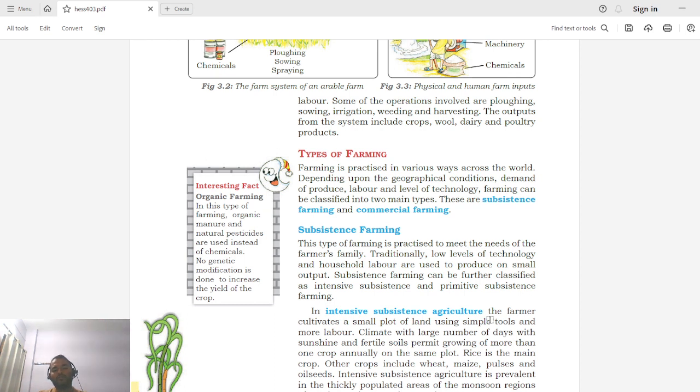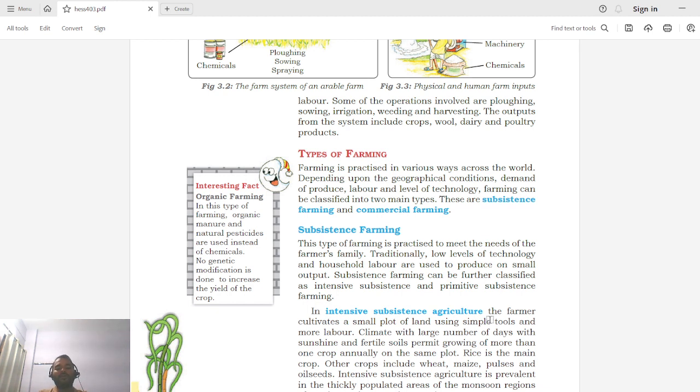Since the farmer is poor, he cannot afford to go for large technology. Second, he will involve only his household labor in this output, because his land is also of small size, and he will get output of very small quantity, which will be only sufficient for his survival throughout the year. This type of farming is known as subsistence farming, which is done by the farmer for producing crops for his own consumption.